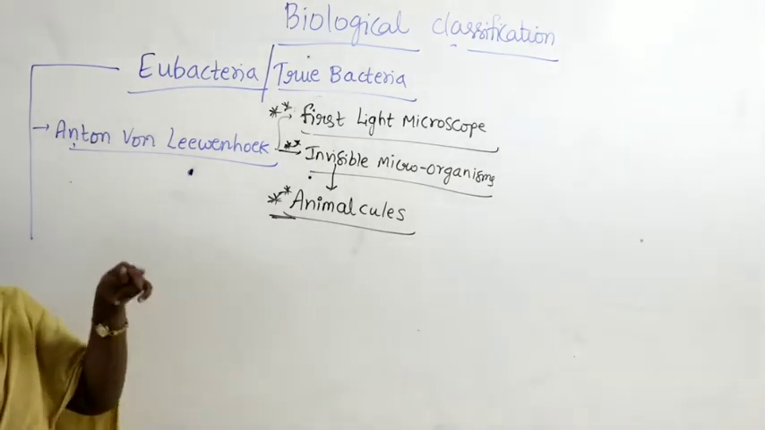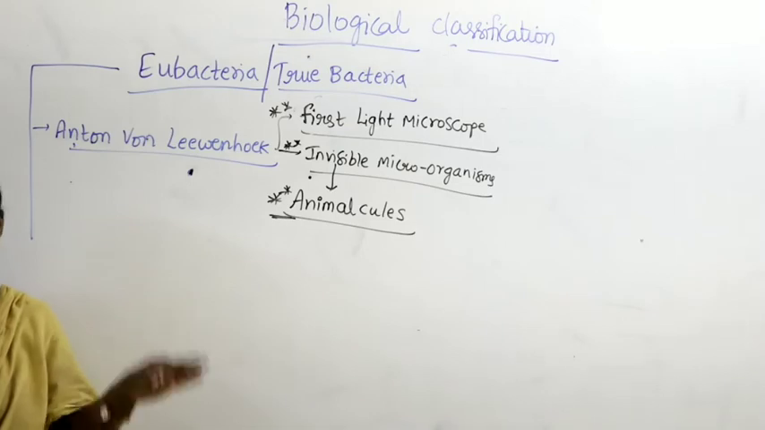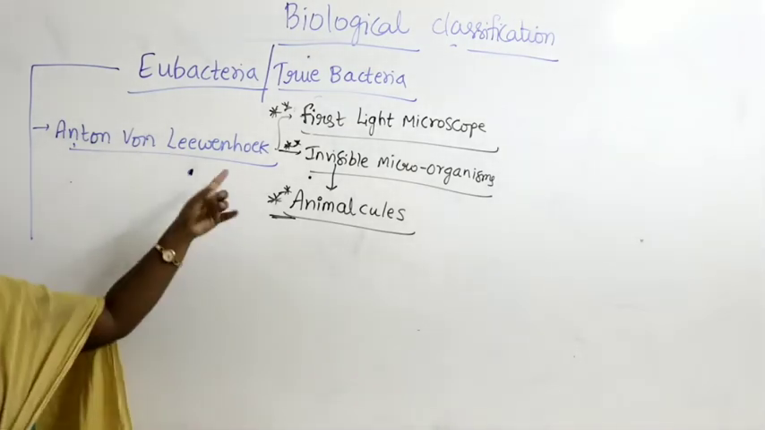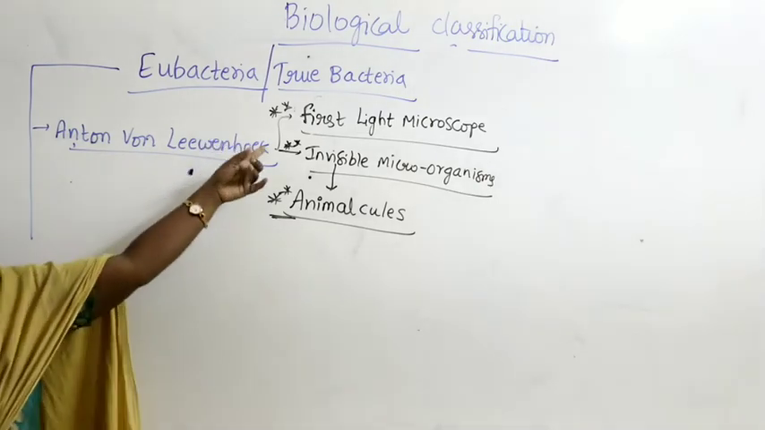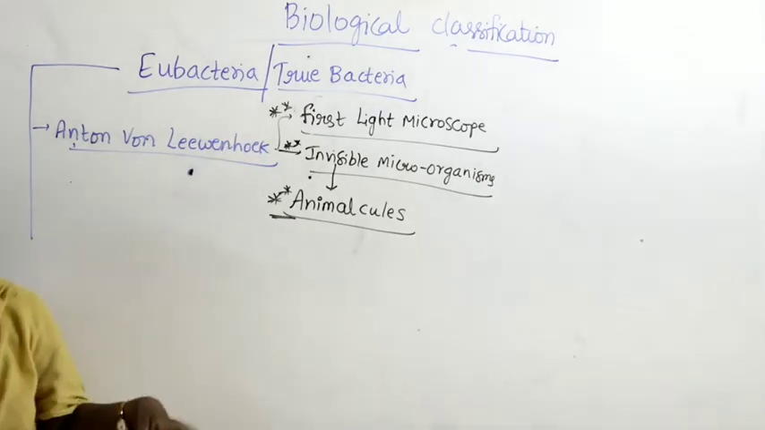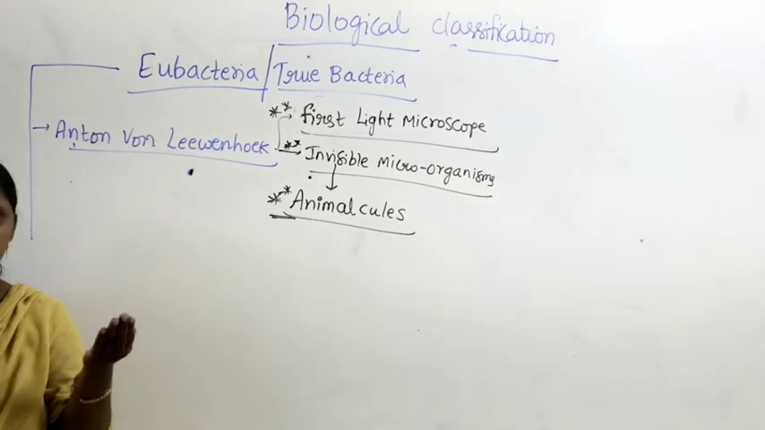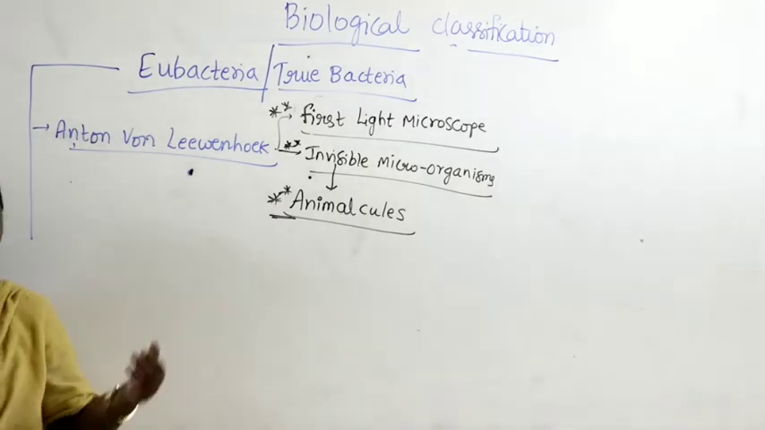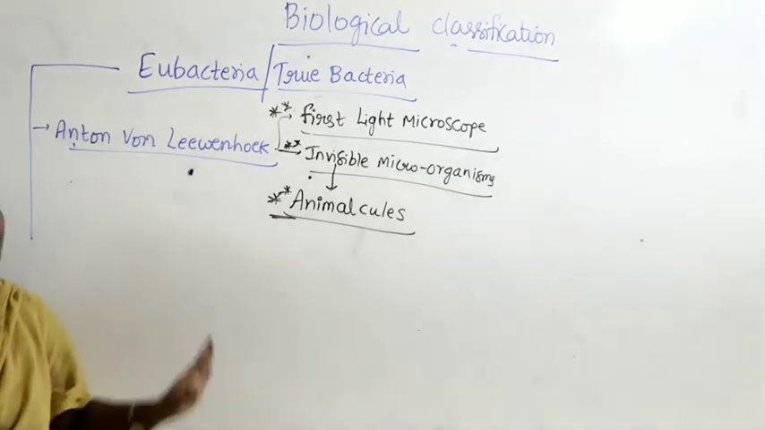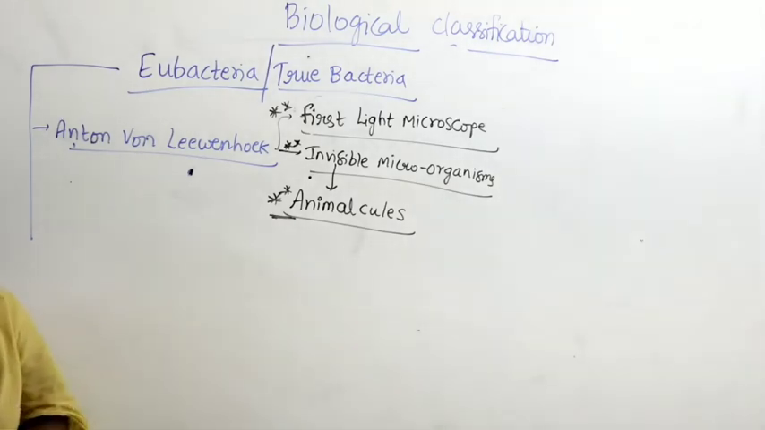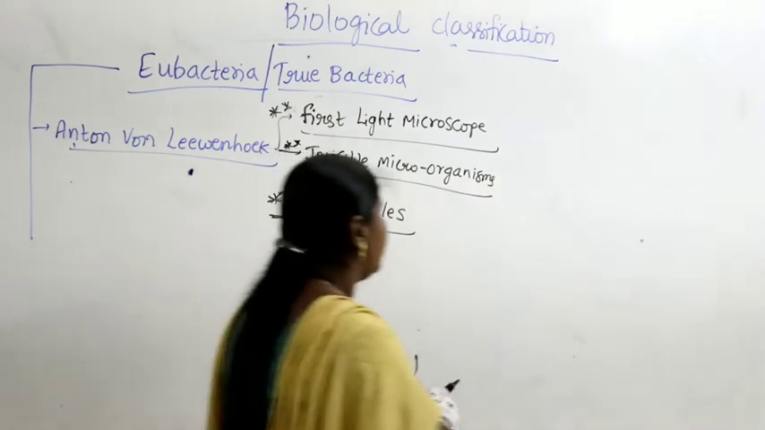Later, to prove that invisible microorganisms exist in nature, necessity makes inventions, right? So he constructed and designed the first light microscope, which works with the help of lenses. By absorbing light under a low power lens, he was able to detect the animalcules. So what are the first invisible microorganisms which he observed and identified?